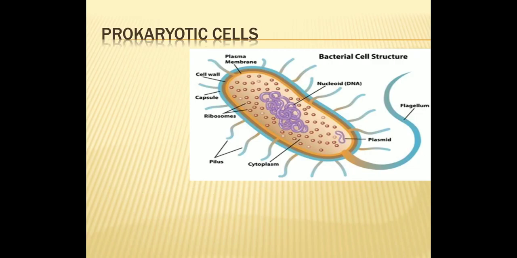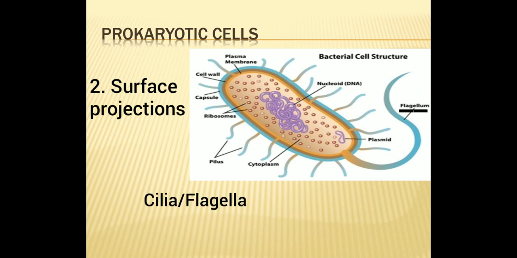Now the second part is surface projections. In motile bacteria, either cilia or flagella are found as surface projections. Both are driven by rotatory movement produced by the basal body, which works as a motor. So it helps in movement. Other parts are the filament and hook.